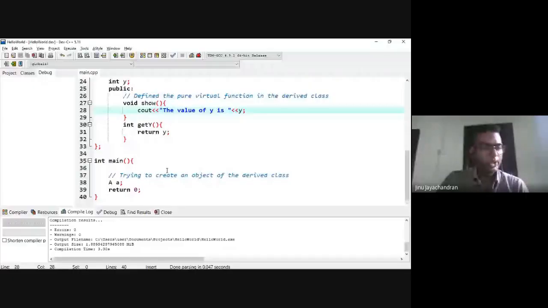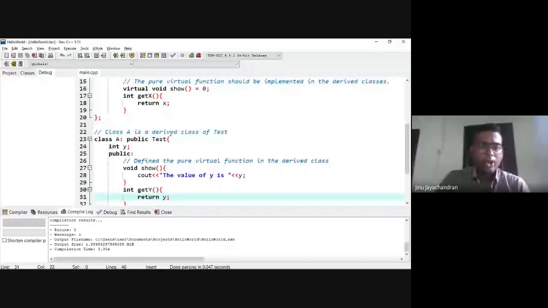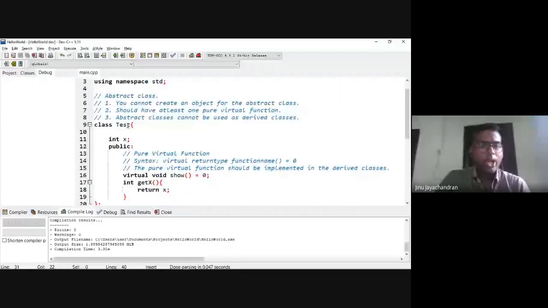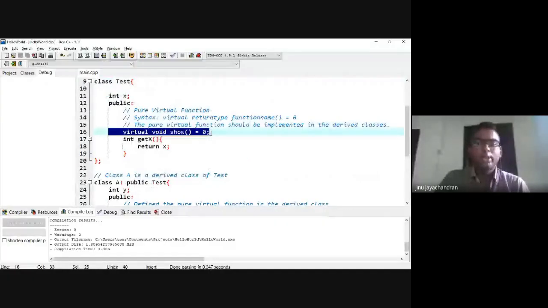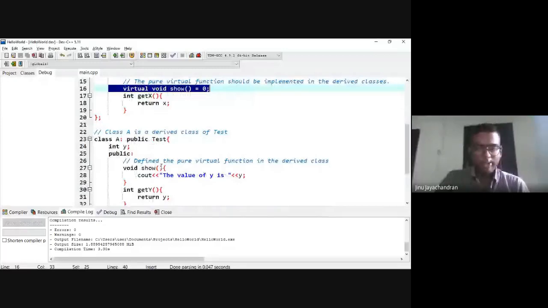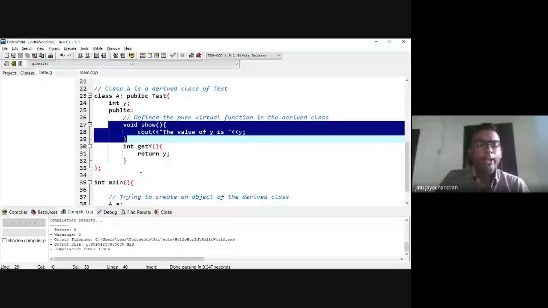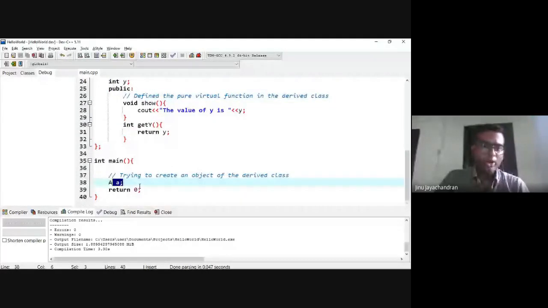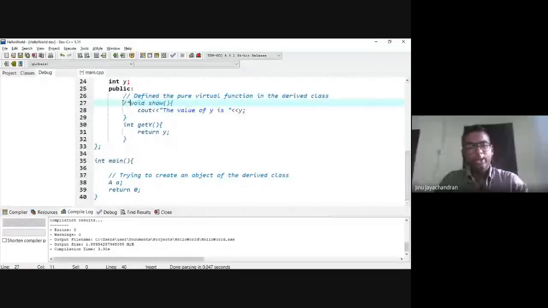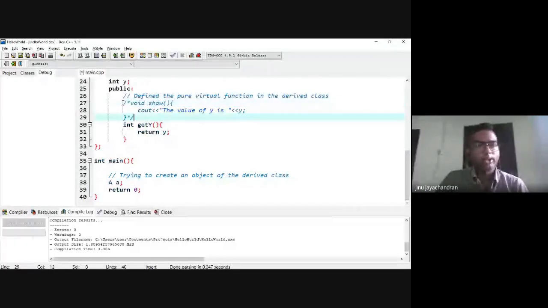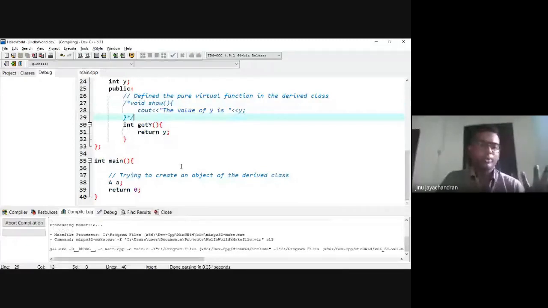Okay. So what does it mean? If you are deriving from an abstract class to some other class, the pure virtual function which is declared inside the base class should be defined inside the derived class. That is very, very important. Otherwise, the compiler will throw you an error. It will not allow you to create this object. So if I just comment out this, this will give me an error saying that you haven't defined that function.